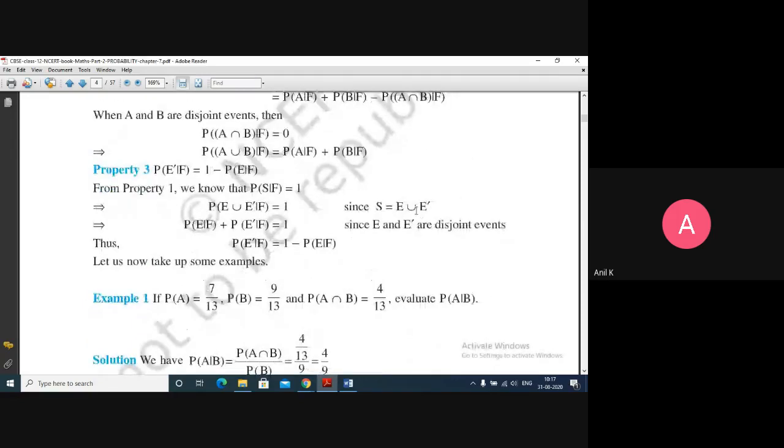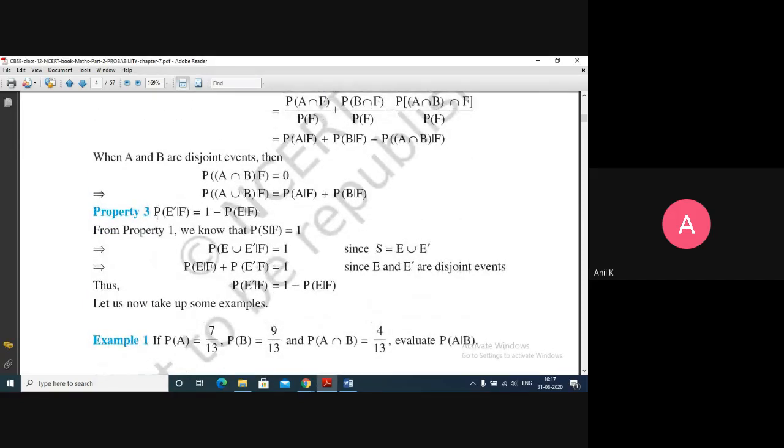So the derivations are given. Next, property 3: the probability of not happening of E after F has happened is equal to 1 minus the probability of happening of E after F. I think this is a complementary formula. P of A plus P of A dash equals 1. Happening plus not happening will always give you 1. So the same formula is applicable for conditional probability also. After F happens, the probability of not E is 1 minus the probability of E after F happens.